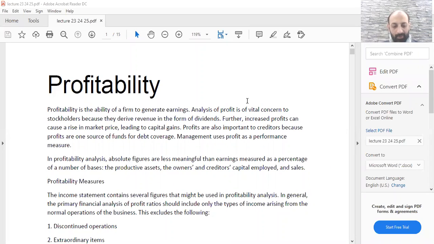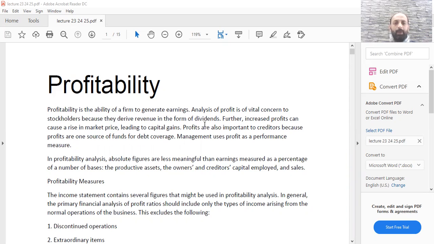Welcome to lecture number 23. In previous lectures, if you remember, we did short-term debt paying ability. After that, we covered the topic of long-term debt paying ability. In lectures 23, 24, and 25, we will do a critical analysis of the profitability of any company. Now, what is profitability? Profitability is the ability of a firm to generate earnings. Analysis of profit is of vital concern to stockholders because they derive revenue in form of dividends.